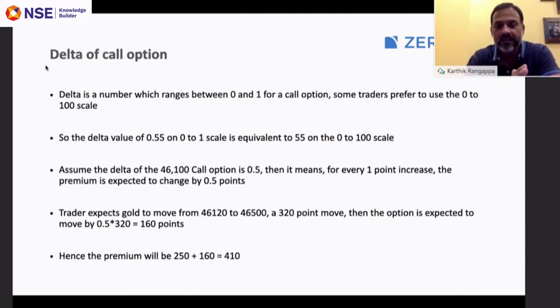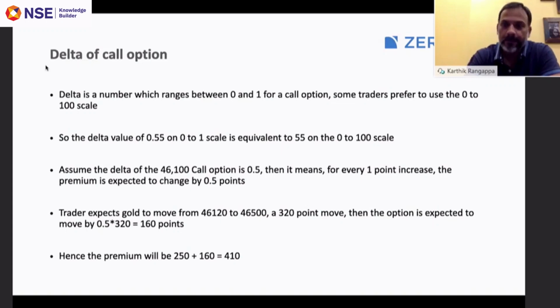So that's how delta helps us understand the change in premium. I know that for many of you who are trying to understand Greeks for the first time, I find this a little complicated. Greeks are slightly on the complicated side, but trust me, if you just pay some attention and go through these examples a couple of times, it'll be much easier to understand. On the face of it, it may look complicated, but really it is not.